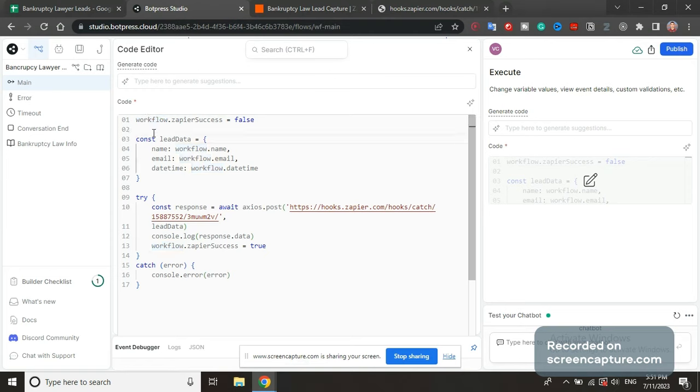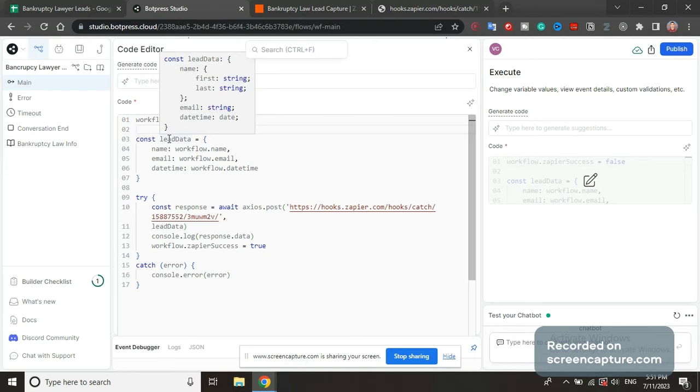We're going to start by saying, this workflow is an object. If you have never coded, I will explain everything to you. It's so easy. It's not easy, but you will understand. This workflow is an object, and inside of that object, it has all of these variables that we made. So if you want to access variables, you say dot. So workflow dot, and then you can access all of the variables. So we want variable Zapier success. We're going to set it to false in the beginning.